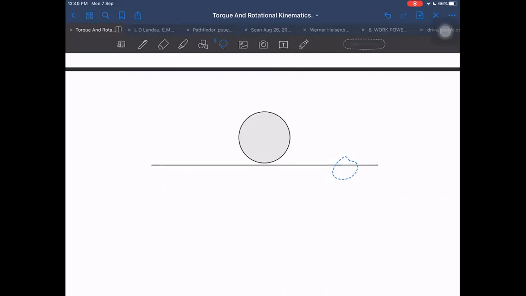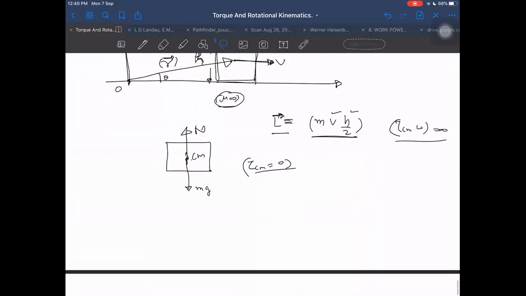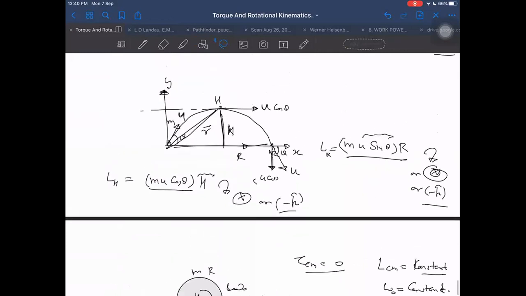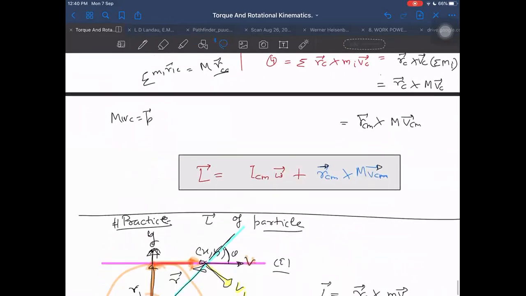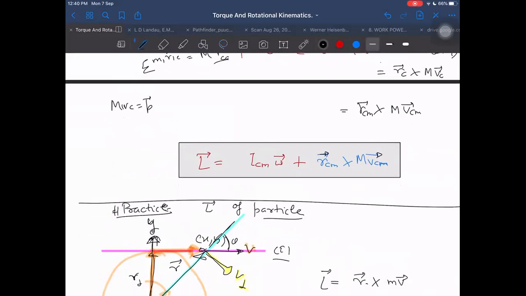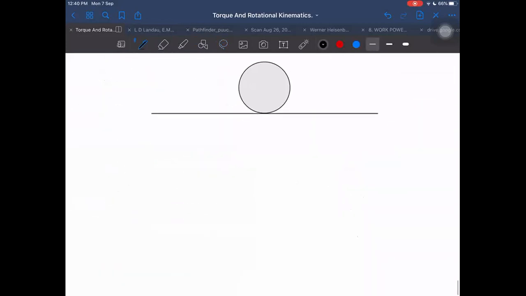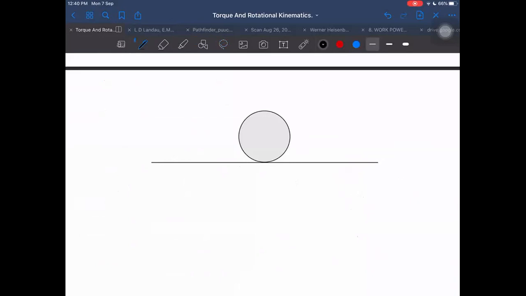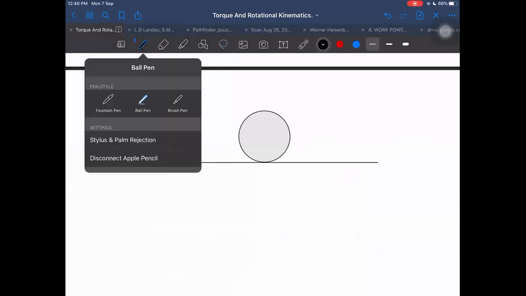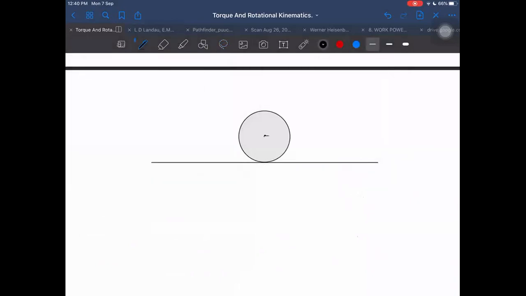I will give you two questions here. What was the formula for angular momentum that we found? R cross P, plus ICM into omega. This is a very important formula. We will use it again. I will use it for two cases now: one for pure rolling, and one for not pure rolling, but rolling with sliding. So I'm giving you two velocities here. The velocity of the center is v, and the angular velocity is given as omega. The surface may be frictionless, or not.